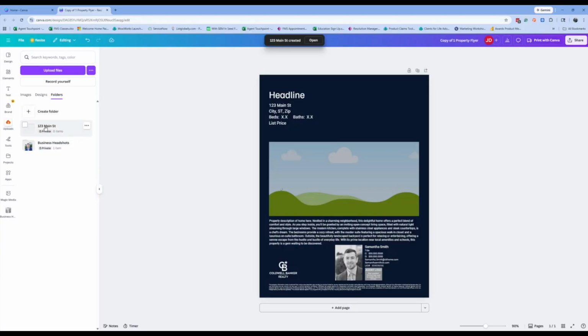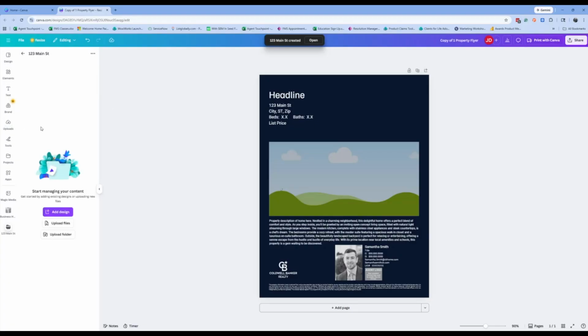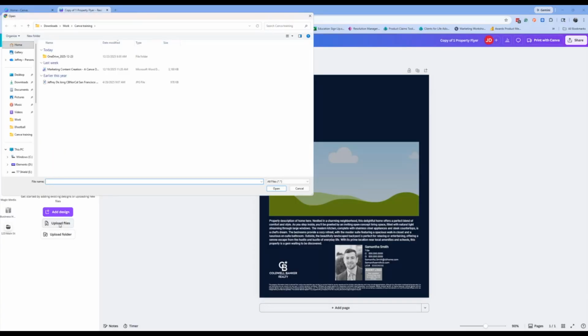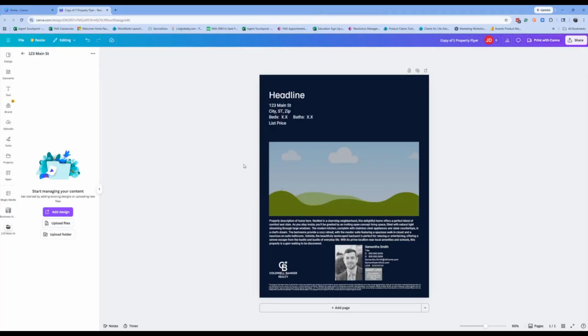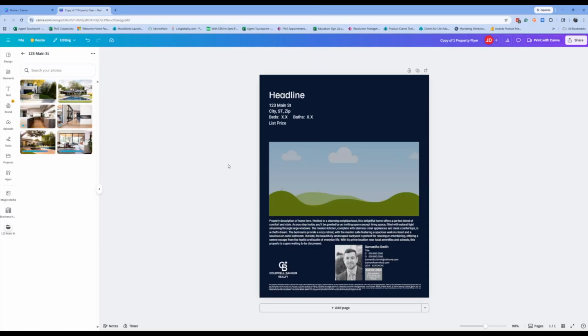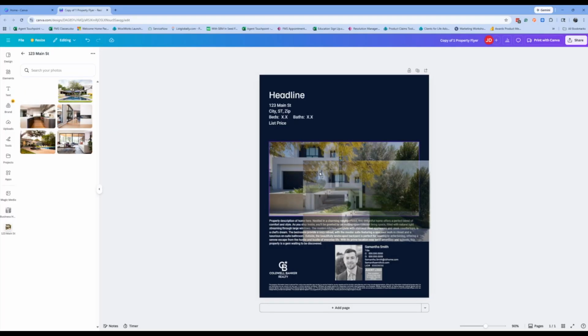Once my folder has been created, I can click on that folder name. And now I want to upload those listing photos from my computer. I'm going to click on Upload Files, select my listing photos, and upload them into that folder. Once I have my listing photos in Canva, similar to how I pulled in my headshot, what I can do is click, hold, and drag my desired photo into that folder placeholder.